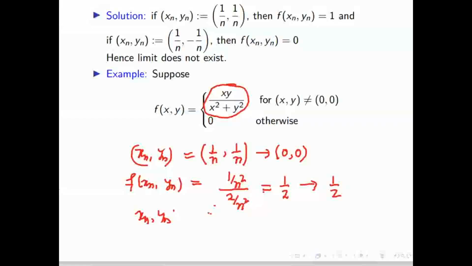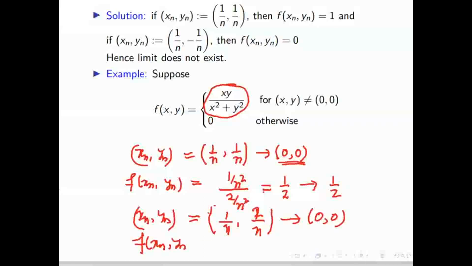So why am I taking 1 by n? Because here 0, 0, it is converging to 0, 0. That's why it is 2 by n. This is going to 0, 0, but if you calculate the value f of xn, yn, so if you put 1 by n and 2 by n, in the top it will come 2 by n square, at the bottom it will come 1 by n square plus 4 by n square, so total 2 by 5. So these both are different, that means the limit does not exist.